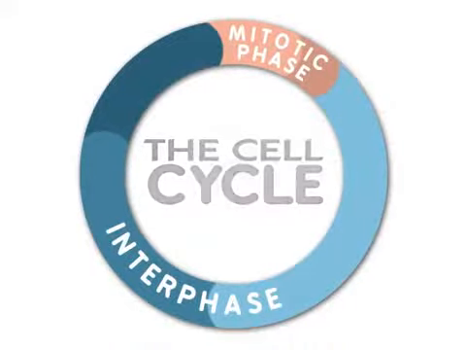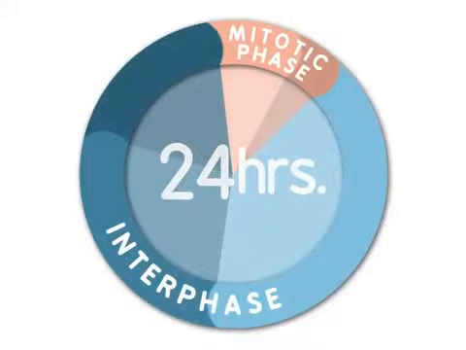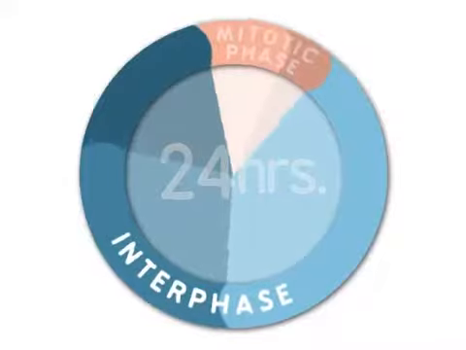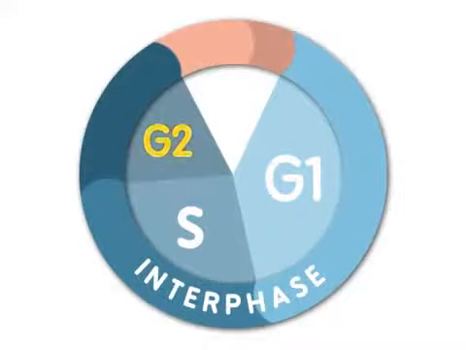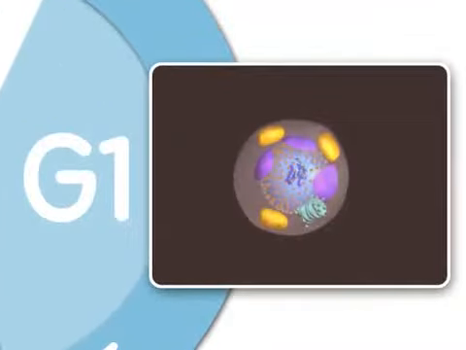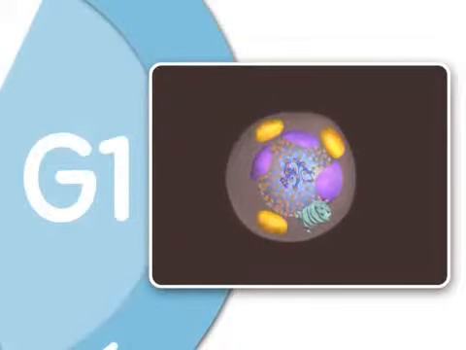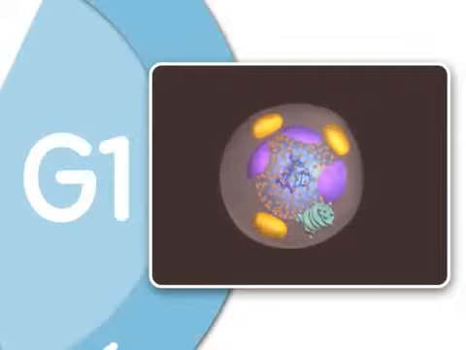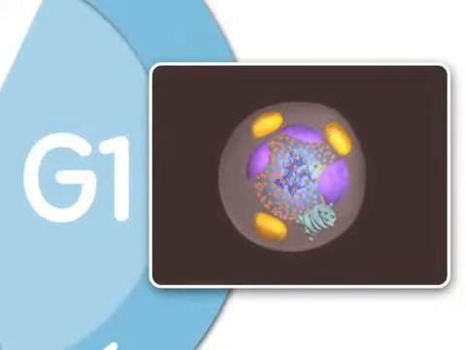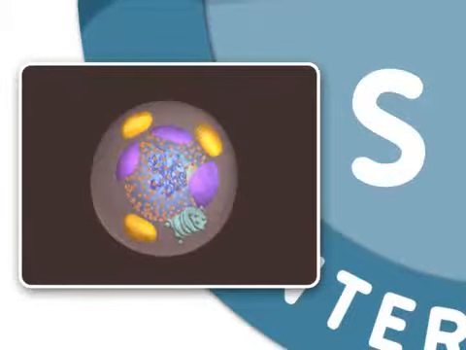For many eukaryotic cells, a cell is duplicated every 24 hours. Most of the life of a cell is spent in interphase. Interphase consists of three stages called G1, S, and G2. G1, or gap 1, is the first growth stage of interphase. In G1, the cell grows to nearly its full size and performs many of its specific biochemical functions that aid the organism. Next is the S, or synthesis phase.